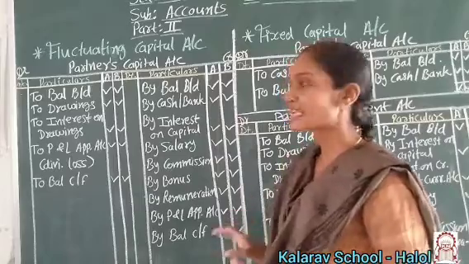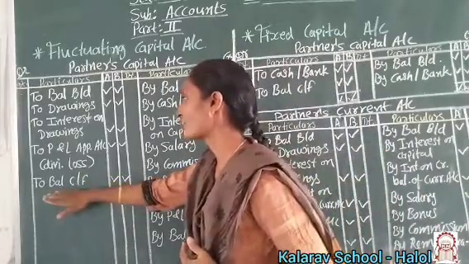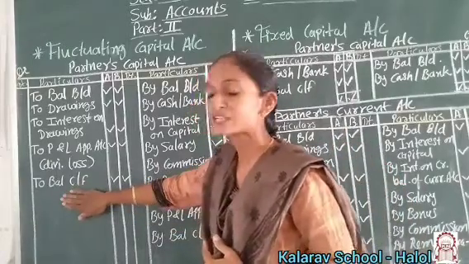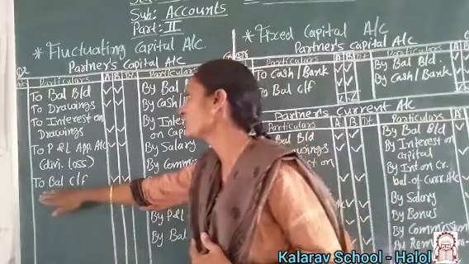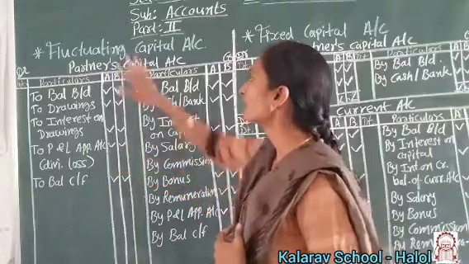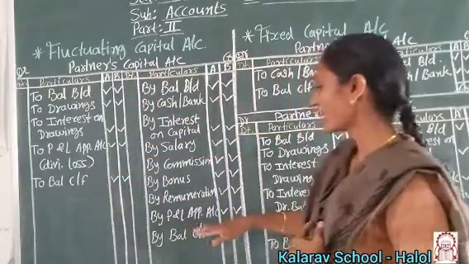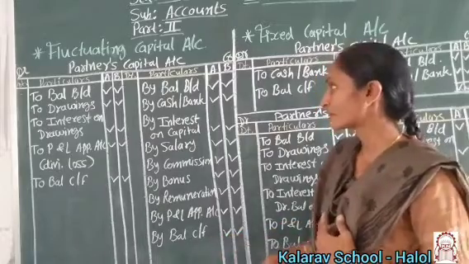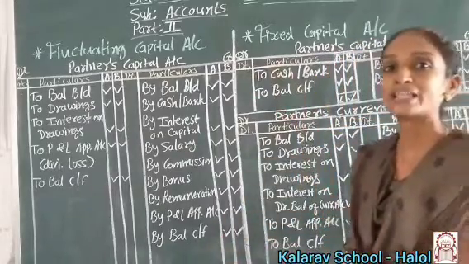And if a balance is there: if the credit side is more, we record the balance on the debit side as balance carried forward. And if the debit side is more, we settle it over here as balance carried forward, and that has to be carried forward to the balance sheet.